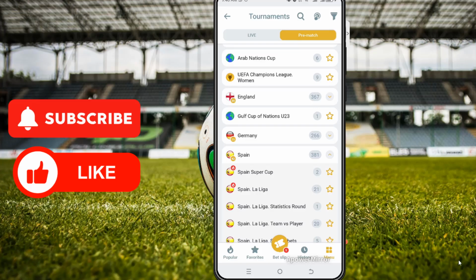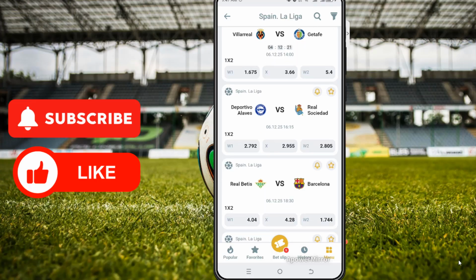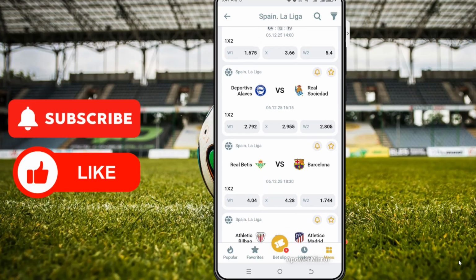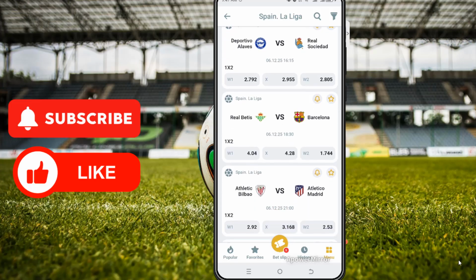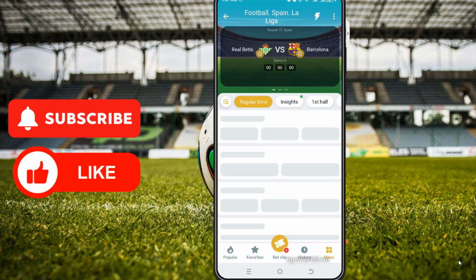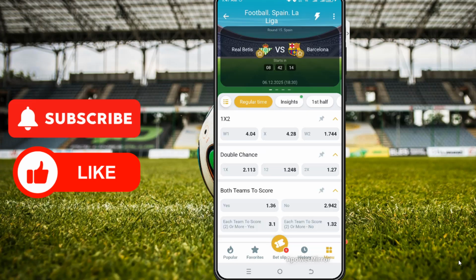Let us move to La Liga. Barcelona has been in good shape, especially with the return of some of their key players like Raphinha. So Barcelona is facing Real Betis. Barcelona double chance is a nice bet.